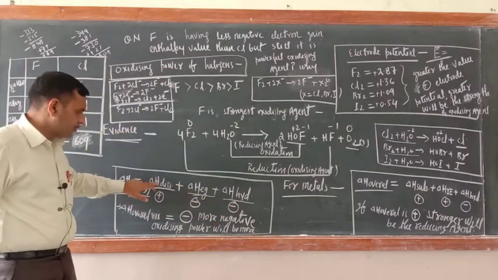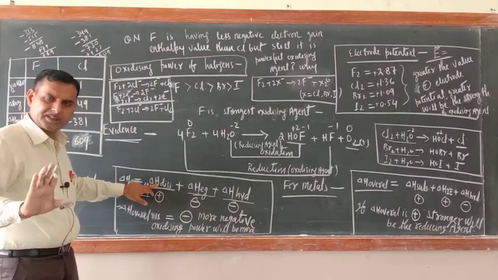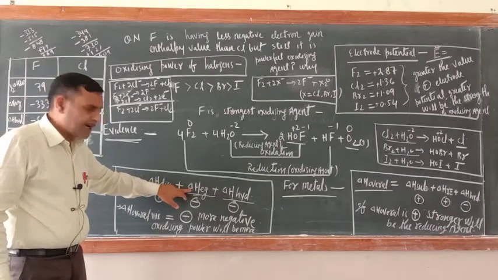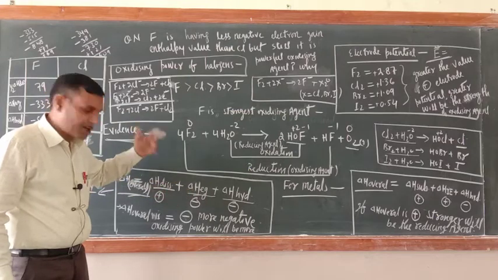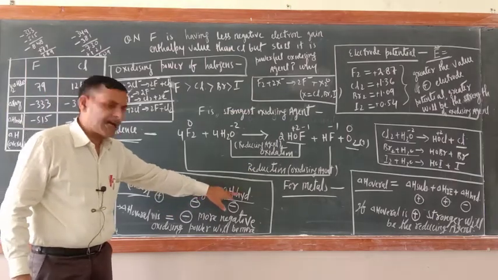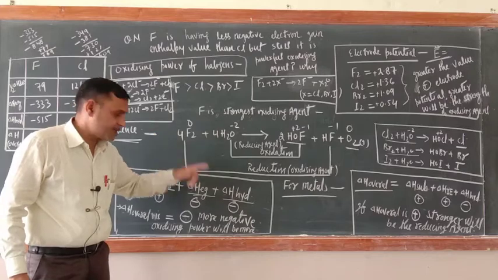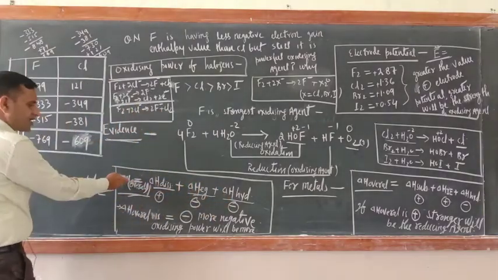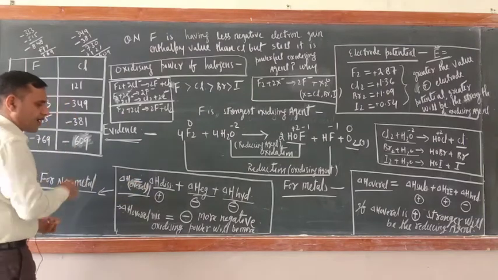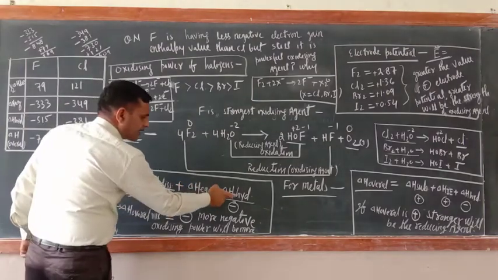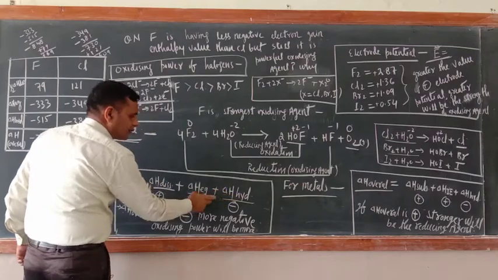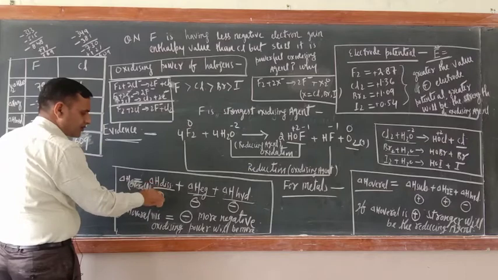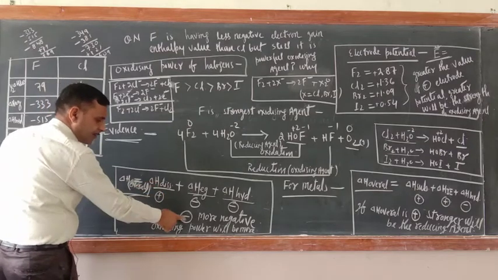That is why I wrote a negative sign here. So it is proved: dissociation enthalpy is the amount of energy needed, that is a positive sign. Electron gain enthalpy is the amount of energy released, a negative sign. Delta H hydration is the amount of energy released, a negative sign. And the sum of these three types of energy is equal to delta H overall. Now just see, if electron gain enthalpy and hydration enthalpy values are more, they will overcome the high dissociation value and the overall sign will be negative.